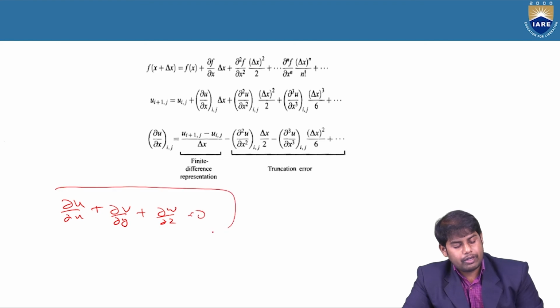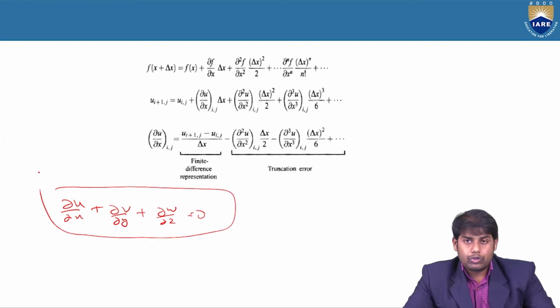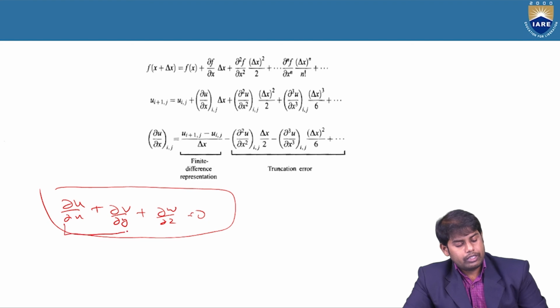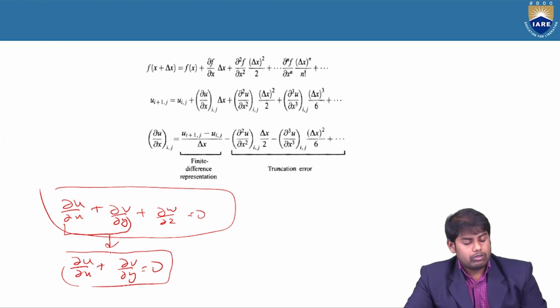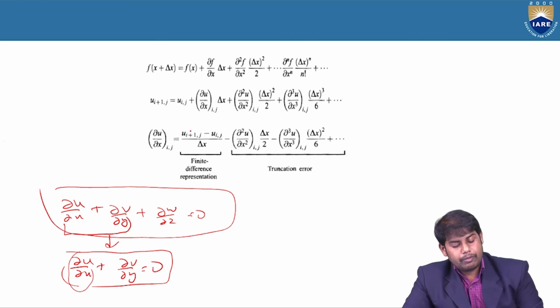Let's say this is for incompressible 3D flow. If it is 2D, we have only these two terms: ∂u/∂x plus ∂v/∂y is equal to 0. So this is what we have. Now, what does the finite difference formulation represent? This first derivative is replaced in this form.